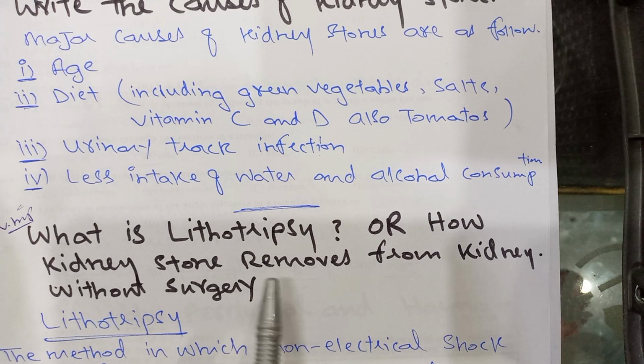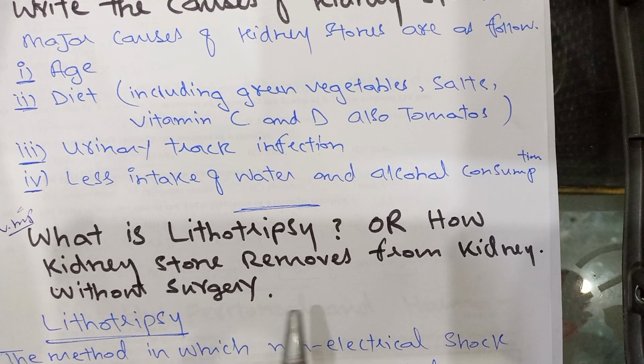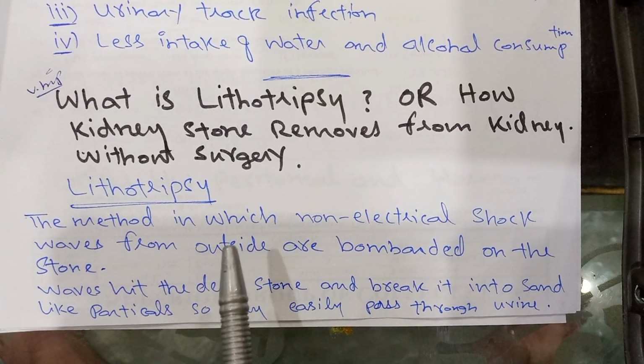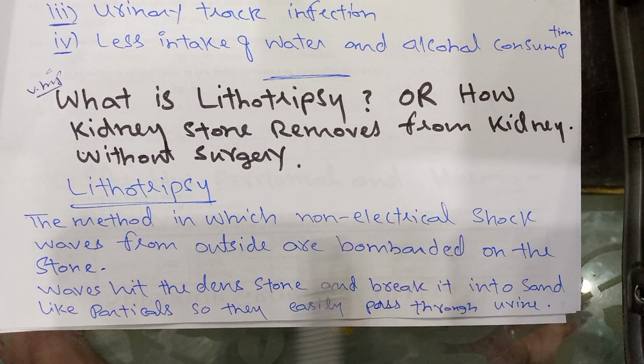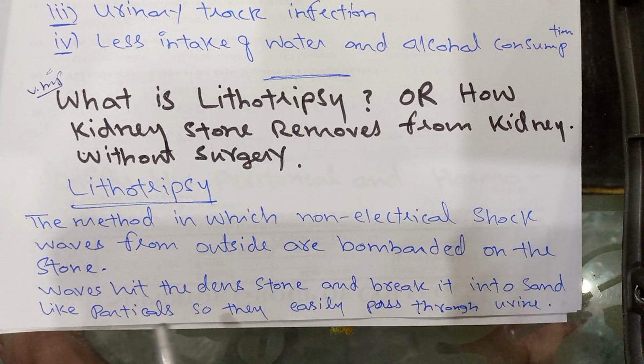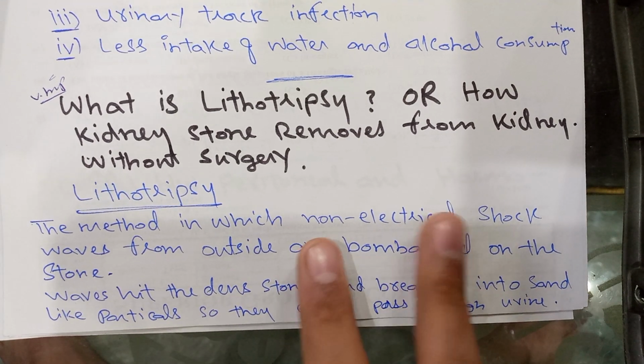Next question. What is lithotripsy, or how are kidney stones removed from the kidney without surgery? Lithotripsy: the method in which non-electrical shock waves from outside are bombarded on the stone. Waves hit the dense stone and break it into sand-like particles so they easily pass through urine.